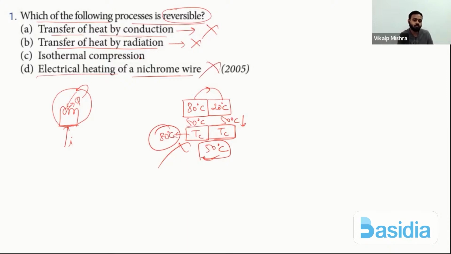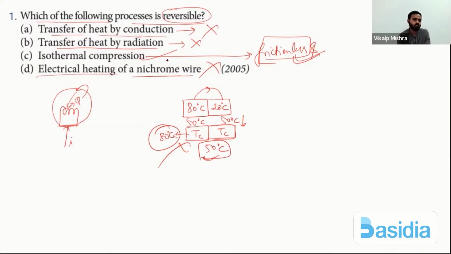So remaining is isothermal compression, and that isothermal compression should be frictionless and reverse. Frictionless isothermal compression can be reversible. Understood?